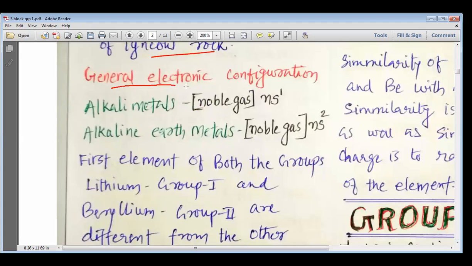Now let us study about the electronic configuration. So first we should study about the electronic configuration of the alkali metals. The general electronic configuration of the alkali metals, we can write as noble gas ns1. We can even write the general electronic configuration of the alkaline earth metals as noble gas ns2.